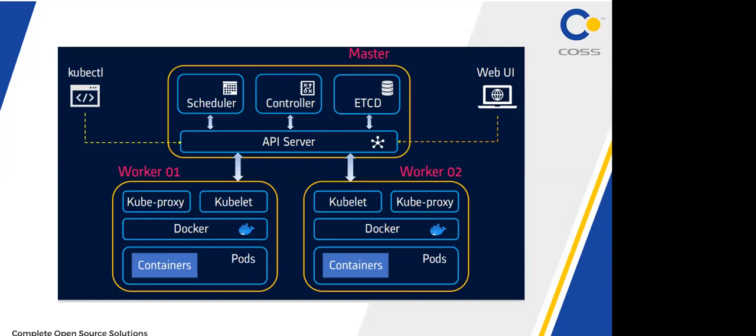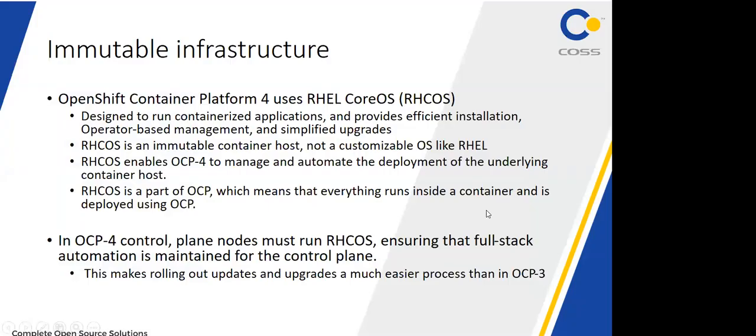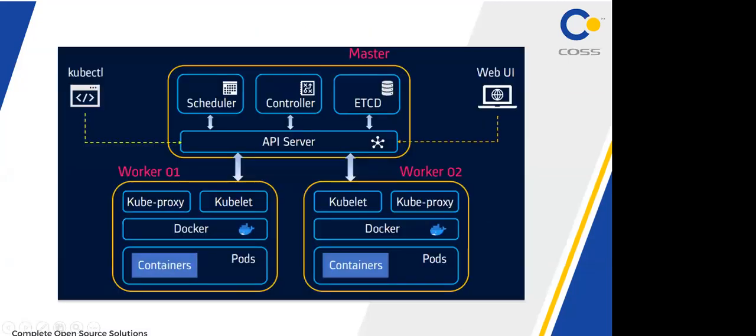Okay, next I come to the worker node. In the worker node, what am I seeing? Kubelet, kubeproxy, Docker containers. So what exactly is this kubelet?